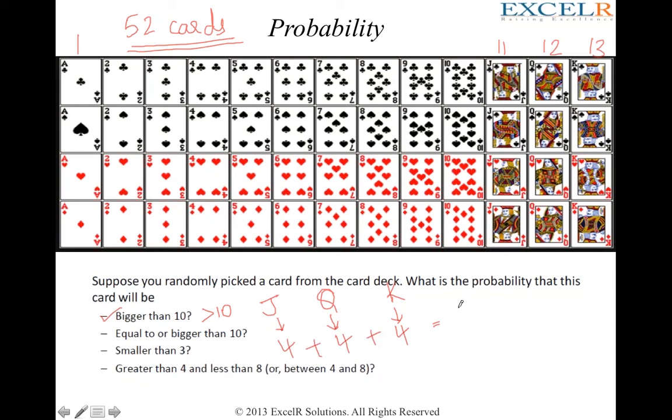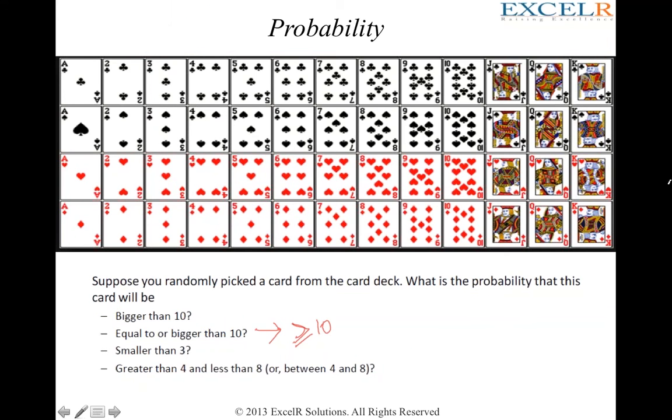Now let us try to solve this. What is the probability that if I randomly pick a card, it happens to be bigger than or equal to 10? Try out, friends. Okay, the right answer is 16. That's right. Equal to or bigger than 10. So we have 10, J, Q, and K. These are the four cards that we have.